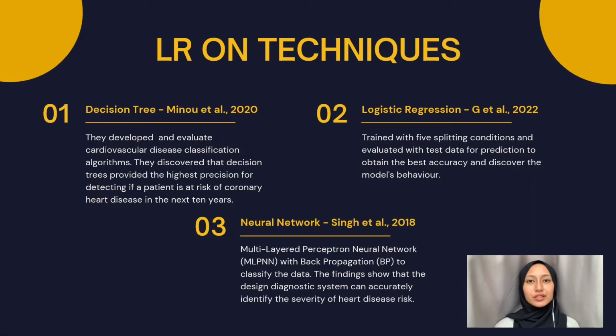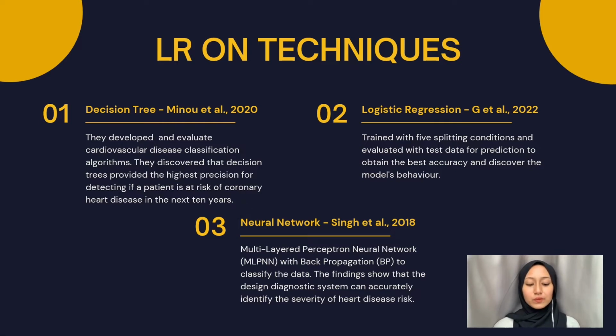Next, literature review on techniques. Firstly, decision tree. The purpose of decision tree is to categorize variables into one or more groups based on the target. In a study in 2020, they wanted to develop cardiovascular disease classification algorithms. They discovered that decision trees provide the highest precision. Next, logistic regression. In 2022, they used logistic regression to obtain the best accuracy and discover the model's behavior.